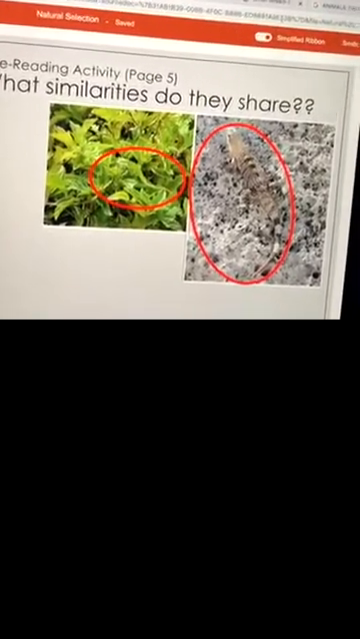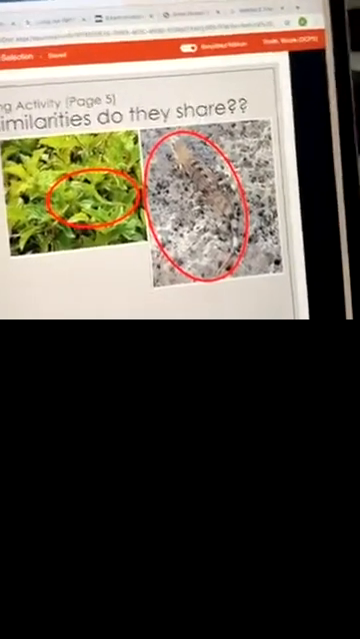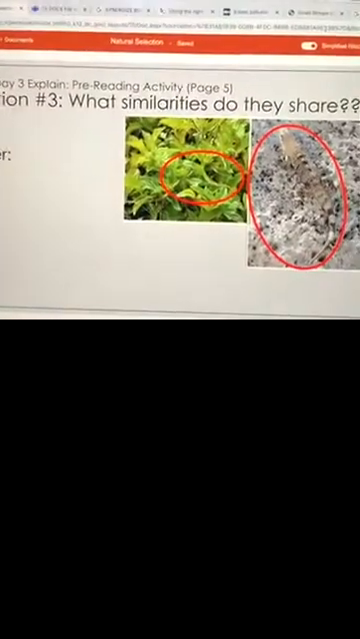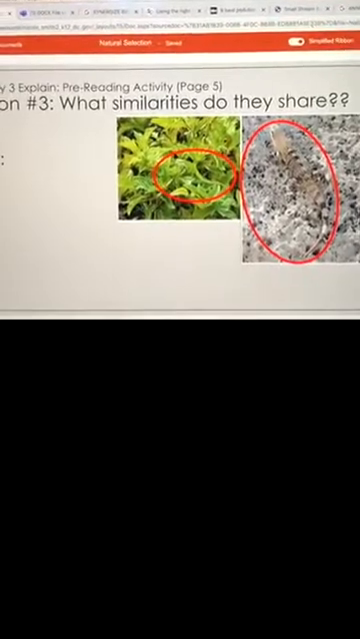You can also say yes, they are both lizards. That is also true. They are both, and they can both camouflage. Great job again. I love the fact that you're still participating in the comment section. Great job, y'all.